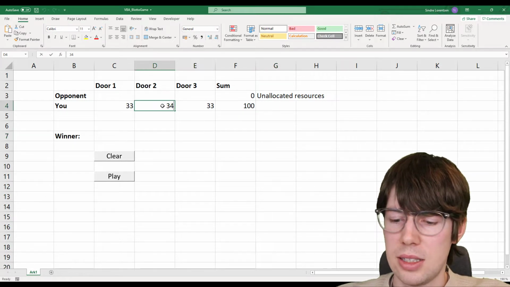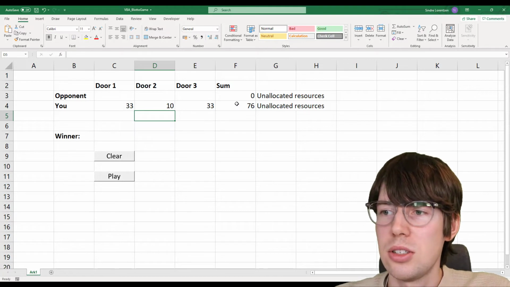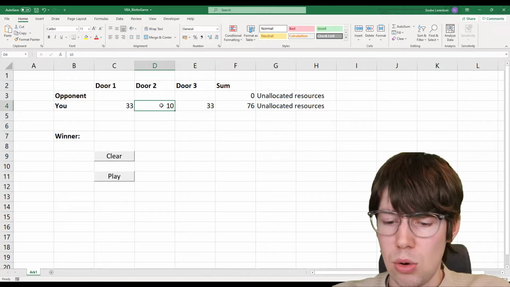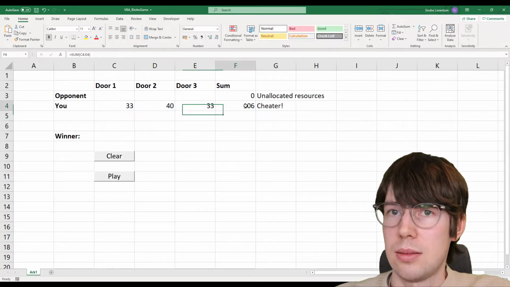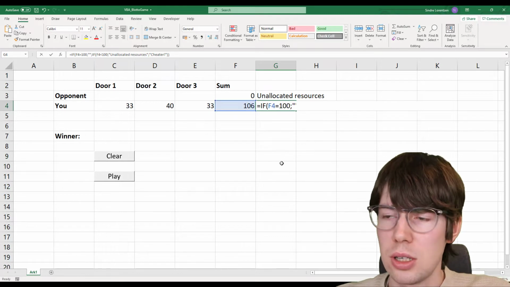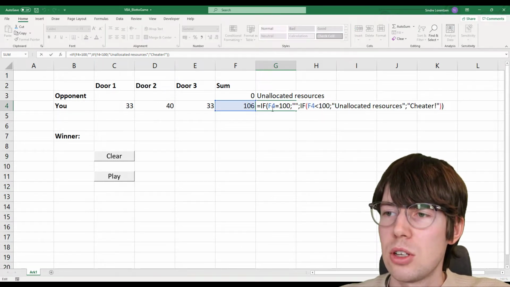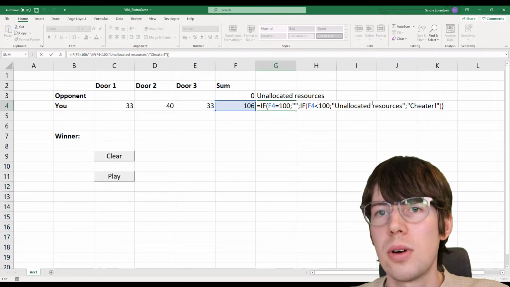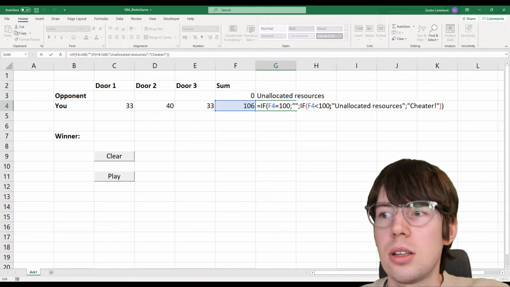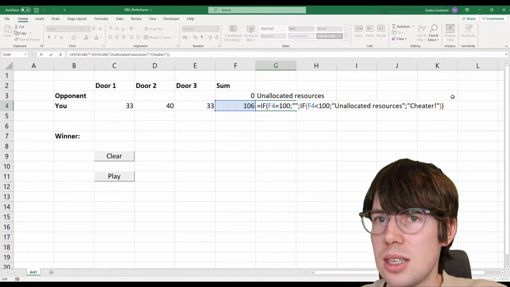If I, for instance, have less, it's going to tell me, hey, you have unallocated resources. I only spend 76. However, if I overspend, 106 for instance, it's going to say cheater. You're spending too much. So it's a pretty simple nested if function here. If the sum is equal to 100, then nothing. Otherwise, it's another if function. If the sum is less than 100, it's going to say unallocated resources. Otherwise, which will mean that it is more, it's going to say cheater.